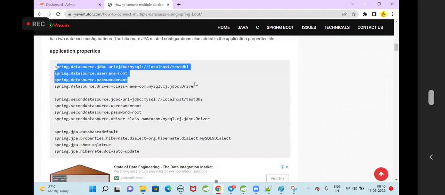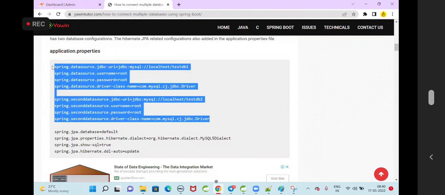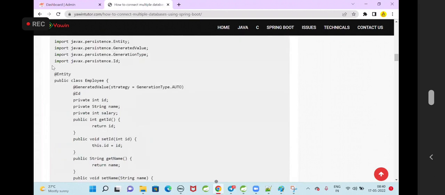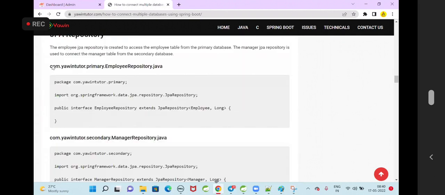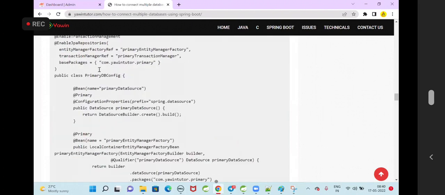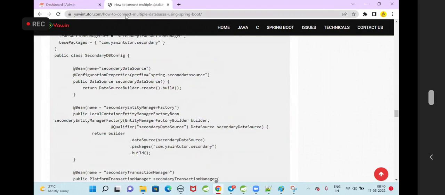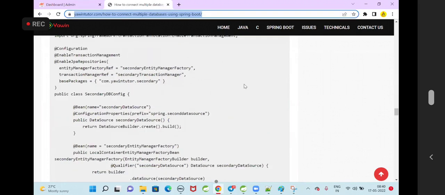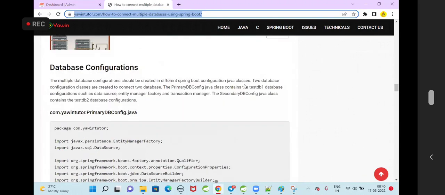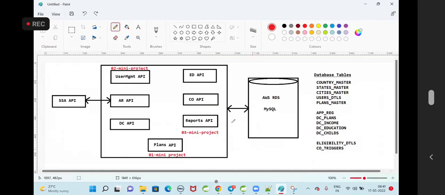This is going to communicate with one database. This is going to communicate with another database. Like this, you need to configure multiple data sources. When you configure multiple data sources, you have to write configuration classes for that. See here, this is the configuration class writing. Primary DB configuration and secondary DB configuration will be available. If you refer to this blog, then you can understand how to connect with that. Try to learn the things on your own. If you are depending on me to cover everything, then the course will take 1 year.